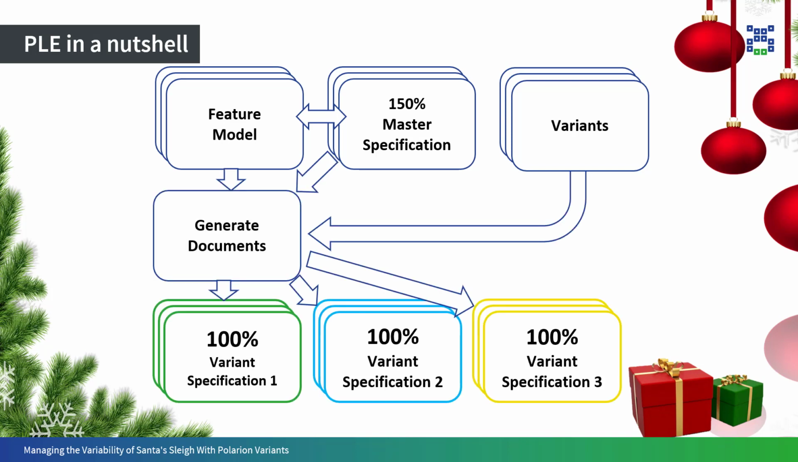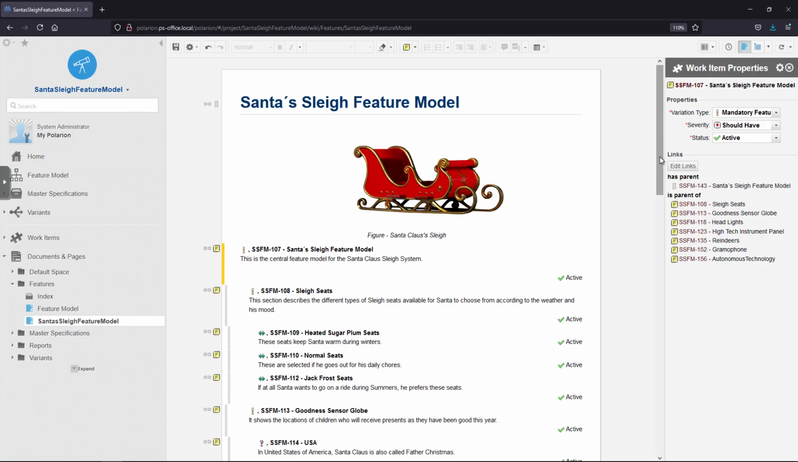Based on such a variant, the 100% variant specification can be generated out of the 150% master specification by generating documents. The 100% variant specifications are stored in the same or in a separate Polarion Variants project. Let's see how this works with Polarion Variants.